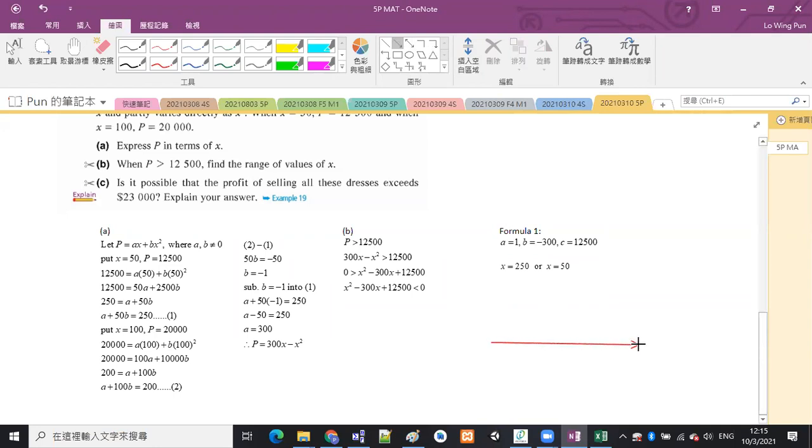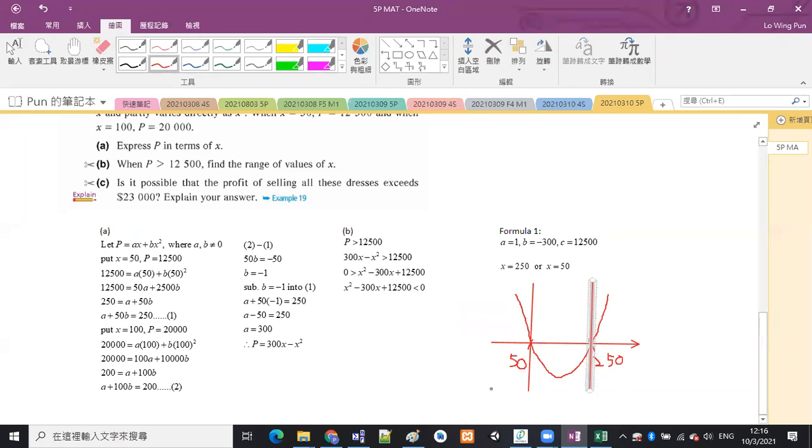And then we can draw the happy face. Because the happy face will have two intersection points here. The point on the left should get the smaller number, 50. And then the point on the right should get the larger number, 250. Can you get this? Okay, and then we have the 2 points divide the region into 3 parts, okay? Like this.